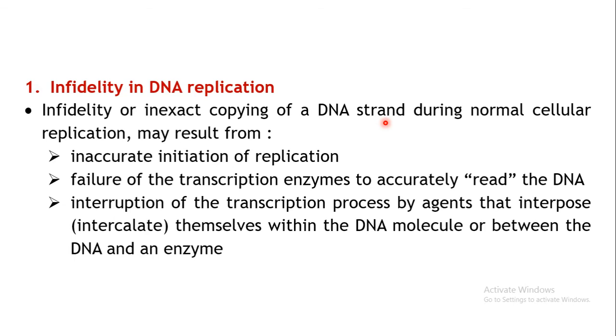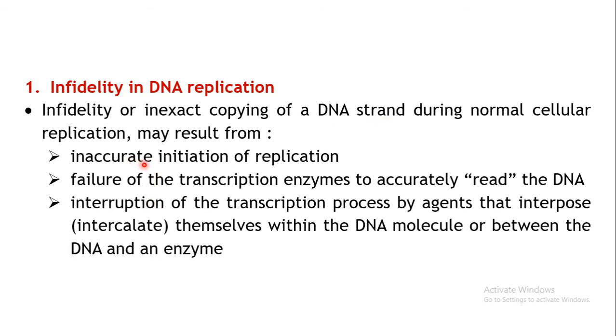So if there are some alterations in reading that sequence, or copying that DNA, if a wrong mRNA is produced, obviously the proteins which are produced will also be altered, right? So there may be some deleterious consequences. So let us see how exactly this inexact copying of the DNA strand may take place.